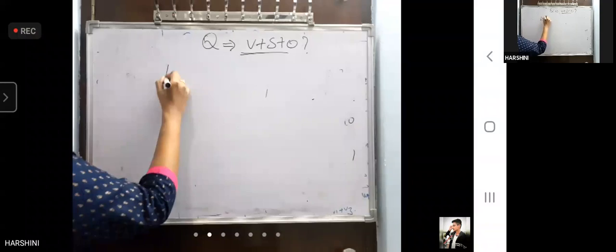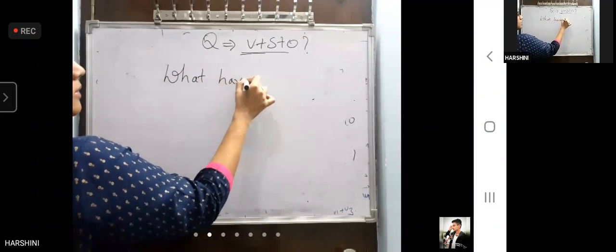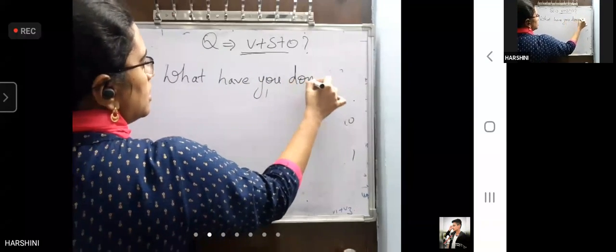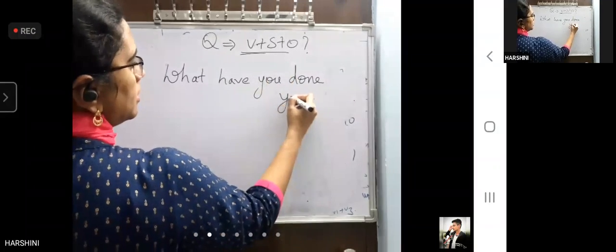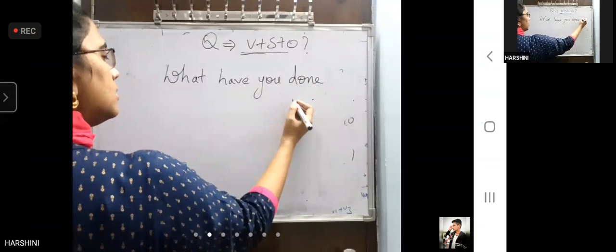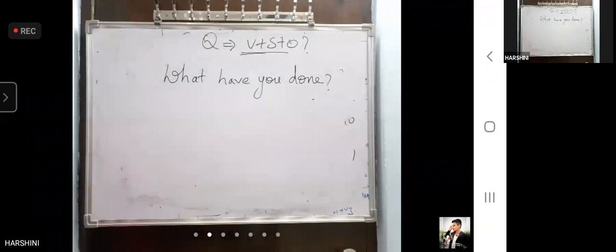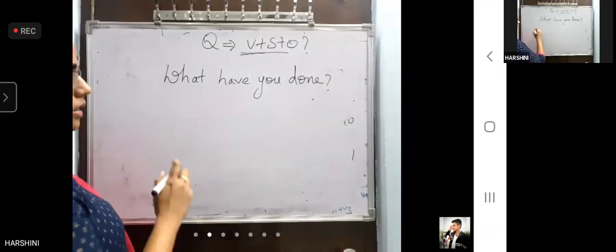WH question. What have you done? Okay. This is a question. What will not change? It will be as it is only.